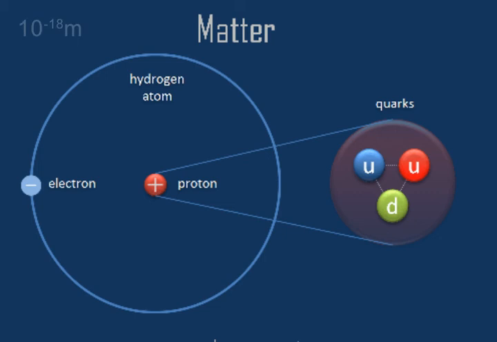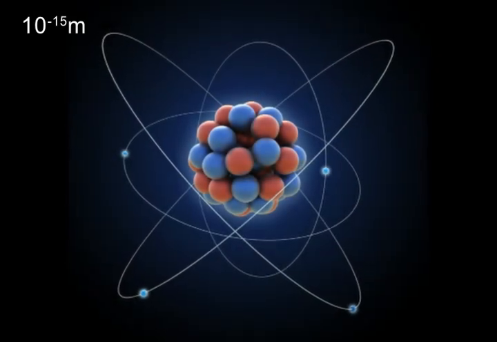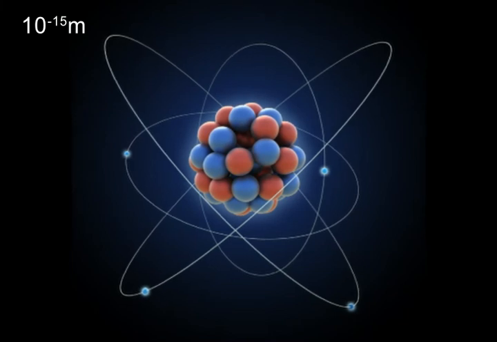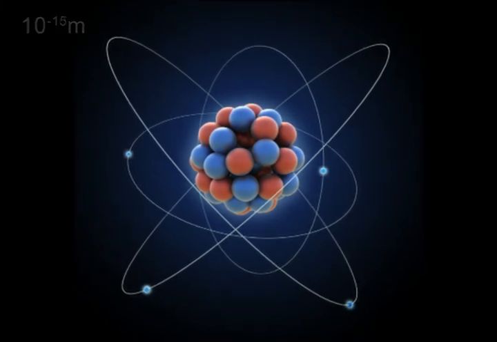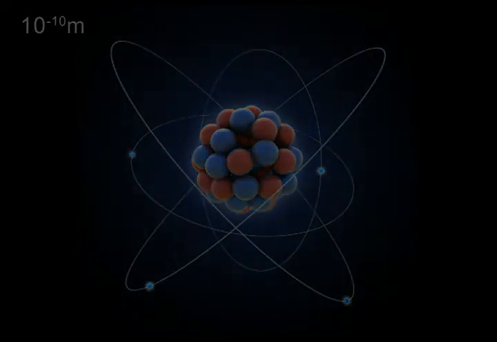Next is quarks at 10 to the minus 18 meters. These are the elementary particles that make up everything in the universe, including protons, neutrons, and electrons. At 10 to the minus 15 meters, the protons and neutrons join to form the nucleus of the atom. Add a couple of electrons and we reach 10 to the minus 10 meters, completing the atomic structure.